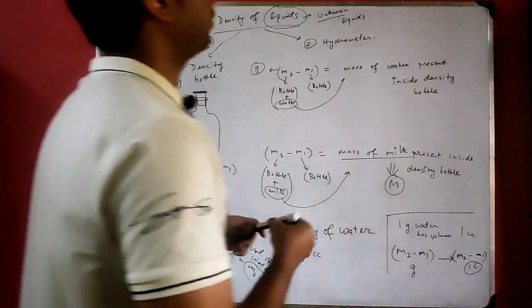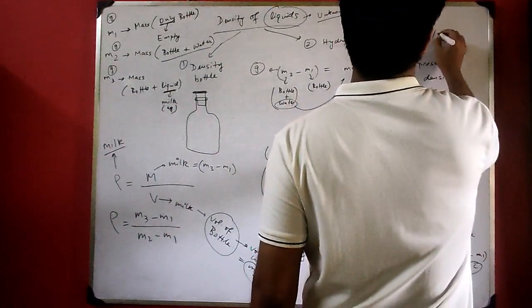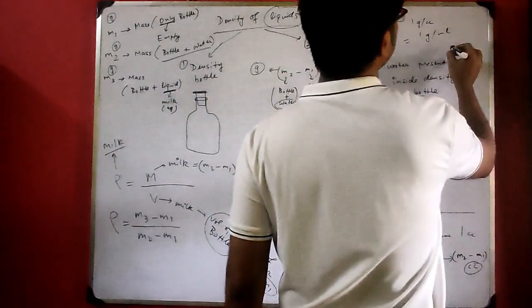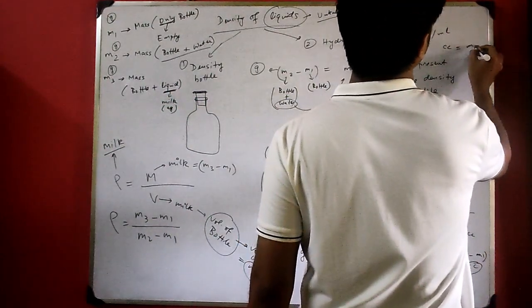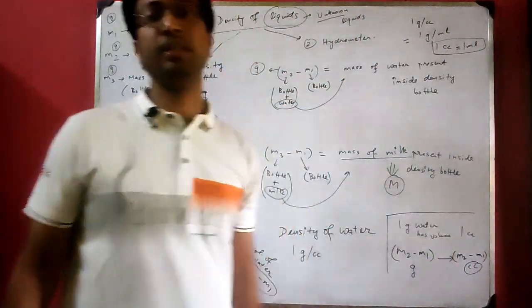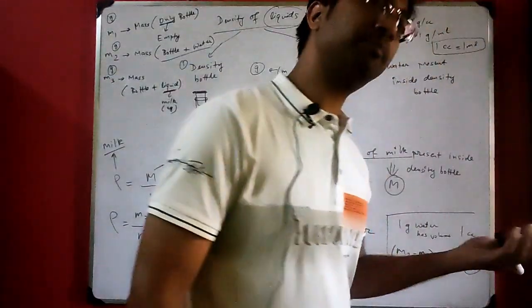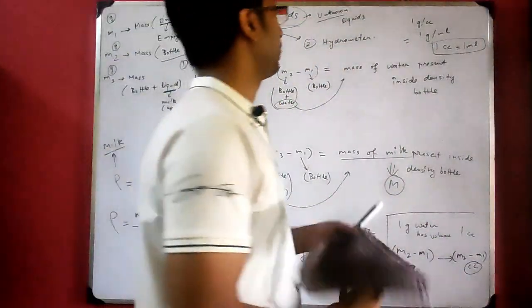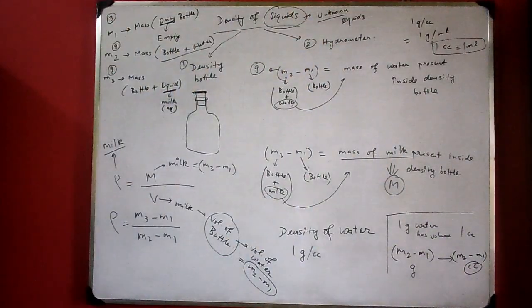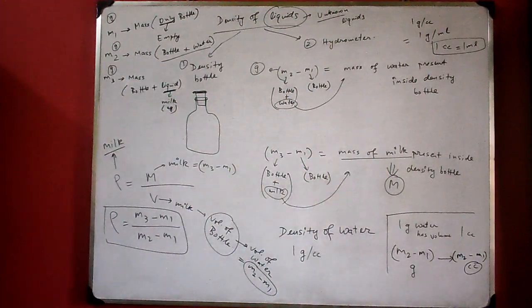Now density of water is expressed as 1 gram per cc. You can also write it as 1 gram per ml, because you know cc and ml are equal. 1 cc equal to 1 ml. So 1 gram per cc or 1 gram per ml is the same thing. Okay, 2 gram per cc, 2 gram per ml, 3 gram per cc, 3 gram per ml, same. Okay, so write it down. This is how you can find out the density of an unknown liquid by using a density bottle.